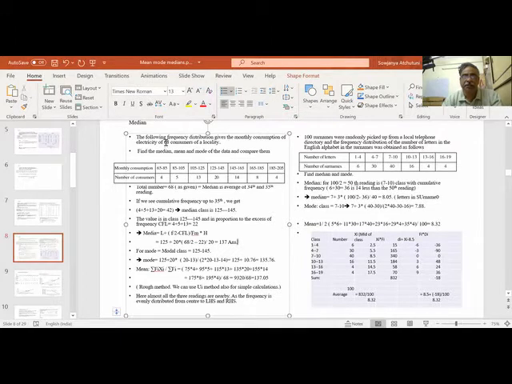Then let us find mean, sigma fi xi by sigma fi. Sigma fi is 68. Fi xi. What is xi here? 65 plus 85, what is the in between gap? 75 is the xi, here 95 is xi, here 115 is xi. So I do 75 into 4, 95 into 5, 115 into 13, 135 into 20, 155 into 14, 175 into 8, 195 into 4. This is fi xi. Why the xi?